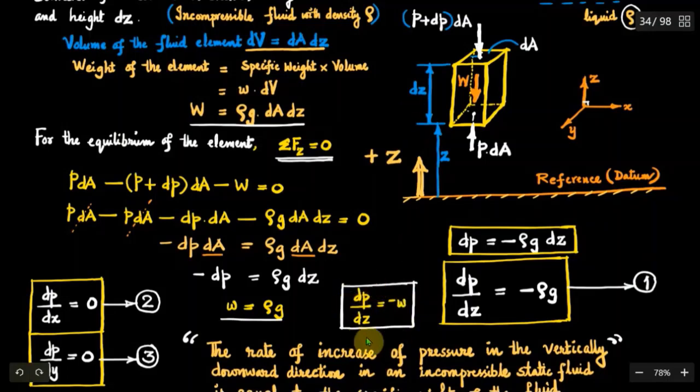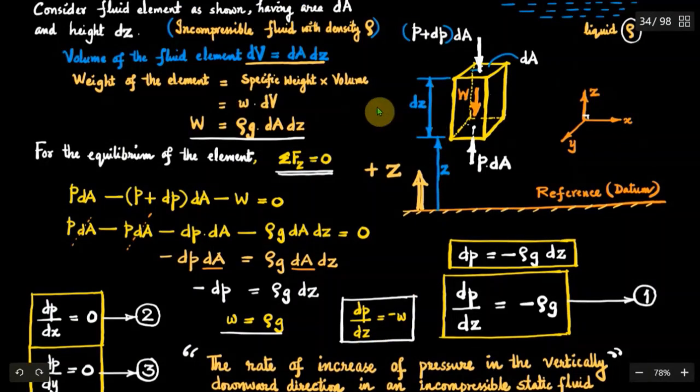Therefore, this variation of pressure in the z direction is negative. So that definitely means in the upward vertical direction, the fluid pressure decreases. In other words, the pressure variation with depth will be positive in the vertically downward direction.